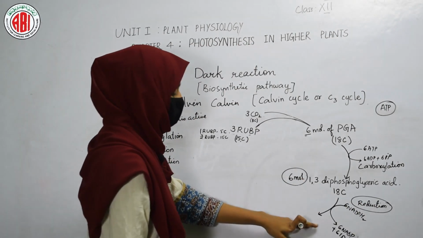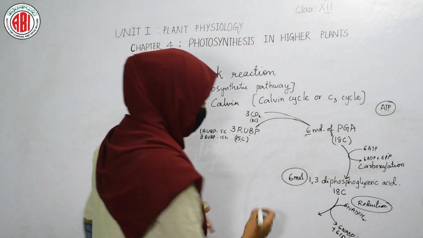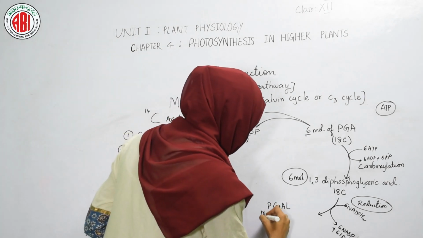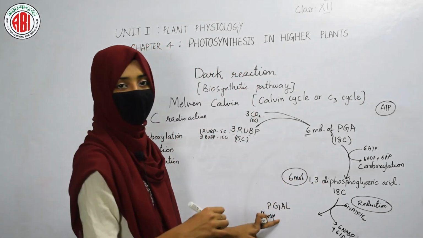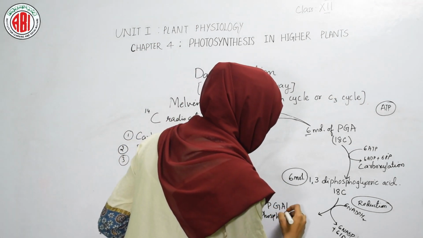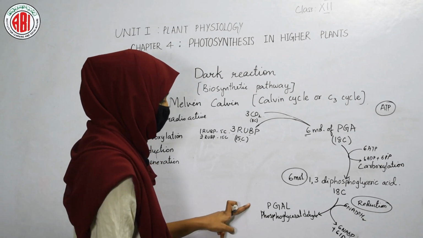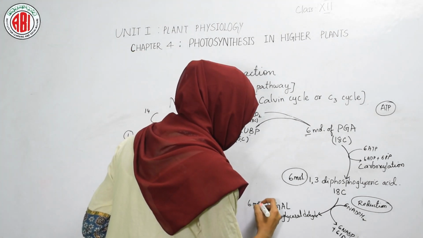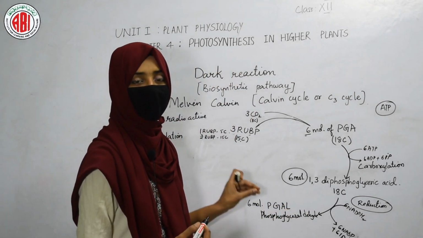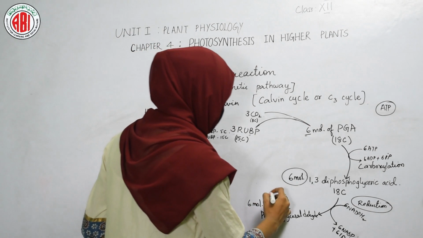In the reduction of 1,3 diphosphoglyceric acid, it gives a product called PGAL, phosphoglyceraldehyde. Acid is getting converted into aldehyde when it undergoes the reduction reaction. So phosphoglyceraldehyde will form. How many molecules of phosphoglyceraldehyde are we getting? Again we will be getting 6 molecules, and this phosphoglyceraldehyde is also a 3 carbon compound. As we are getting 6 molecules, we'll have 18 carbons in total.